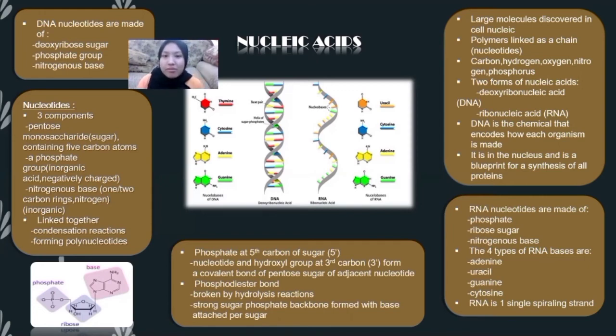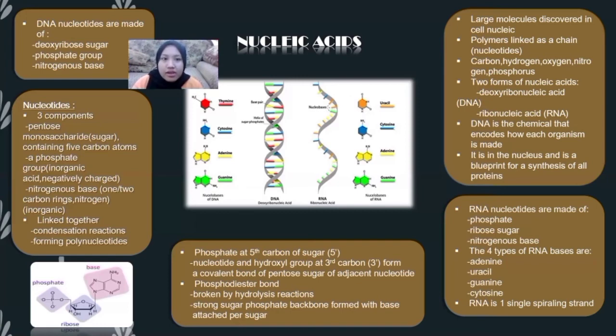Lastly, I want to present about nucleic acid. Definition of nucleic acid: large molecules discovered in cell nuclei and polymers linked as a chain. Nucleic acid has two types, RNA and DNA. RNA nucleotides are made of phosphate, ribose sugar, and nitrogenous base. The four types of RNA bases are adenine, uracil, guanine, and cytosine. RNA is one single spiraling strand.